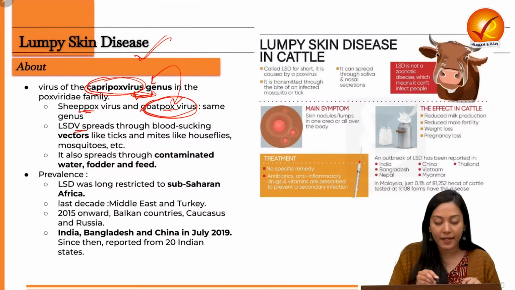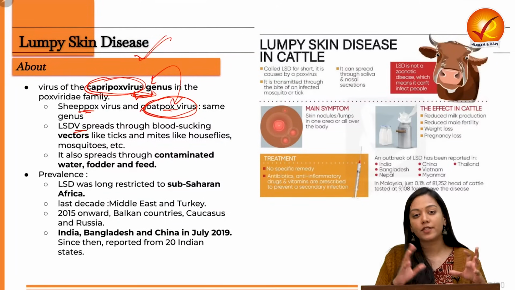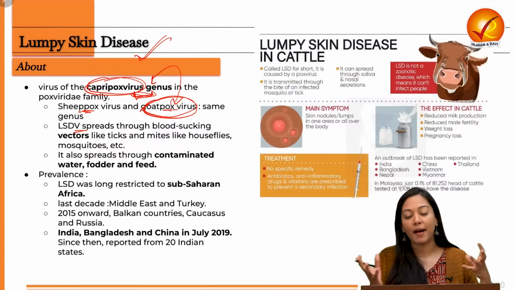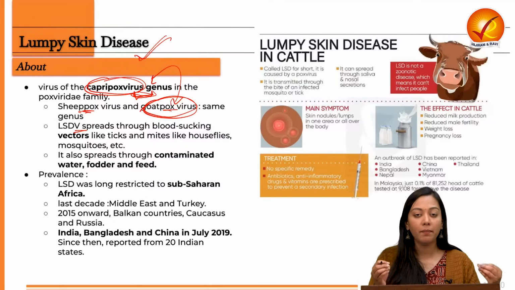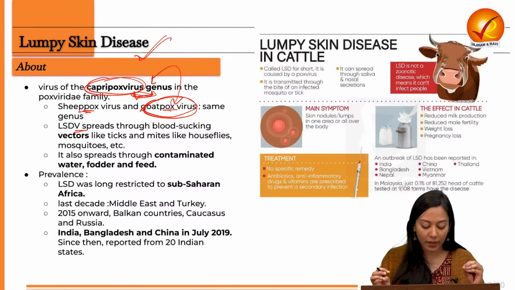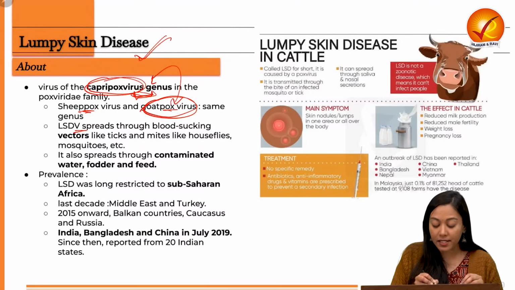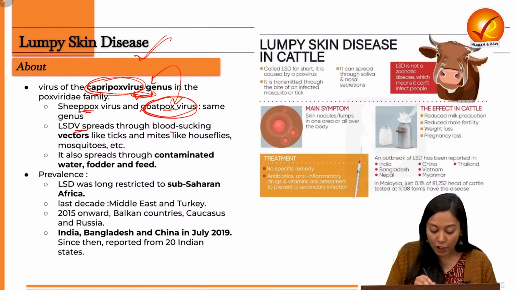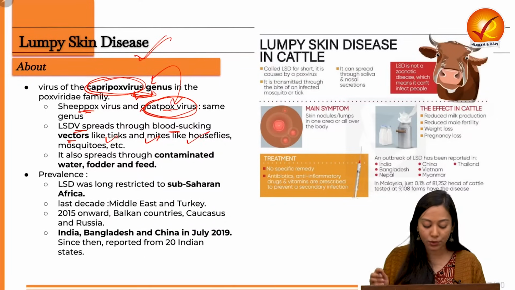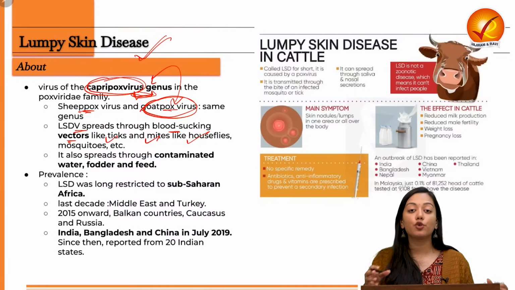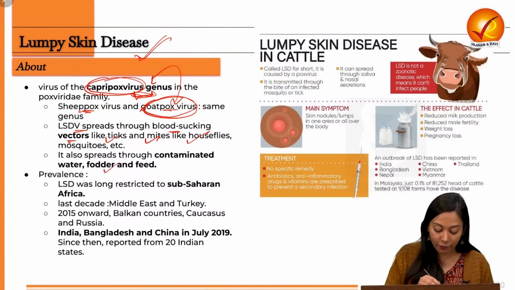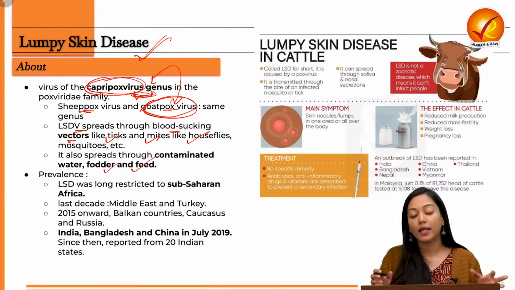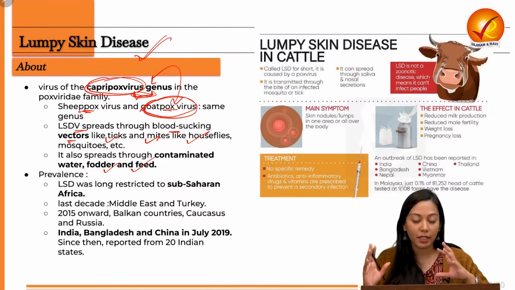Next, how do they spread? While no fixed reservoir is known, for example bats for COVID or bats for Nipah, there is no particular reservoir or host, but it can spread. It is a contagious disease which can spread through blood-sucking vectors like ticks, mites, houseflies, mosquitoes, etc., and also by consuming contaminated water, contaminated fodder or contaminated feed. So it can very quickly spread from animal to animal.